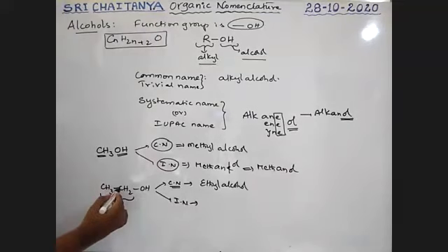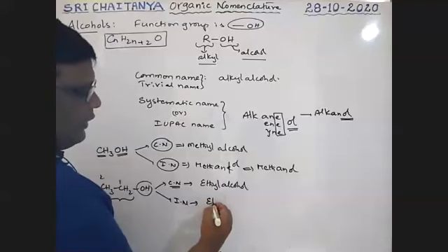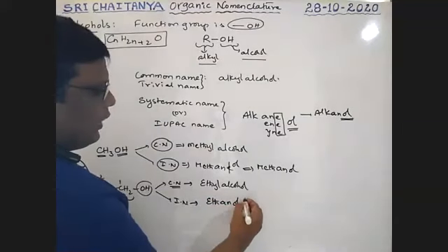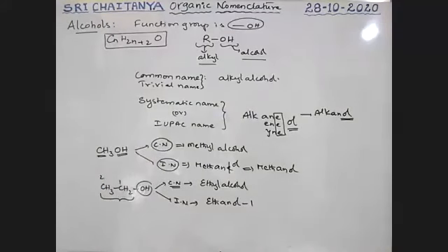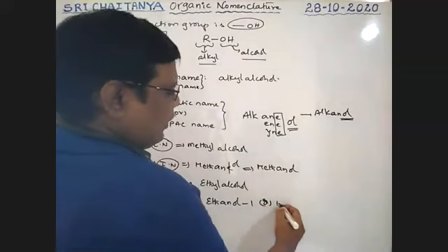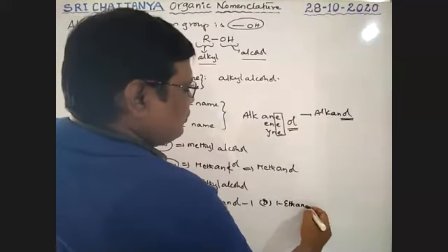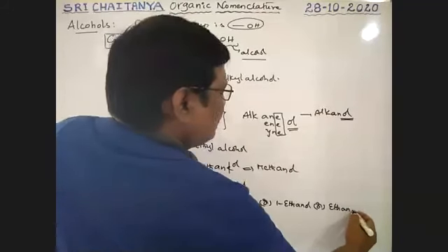See, boys, it is first carbon, second carbon. The OH-attached carbon should be the lower-numbered carbon. Therefore it is ethanol, where OH is at the first carbon. So ethanol-1 or 1-ethanol, or simply ethanol.